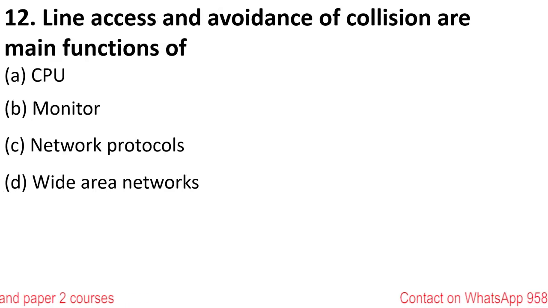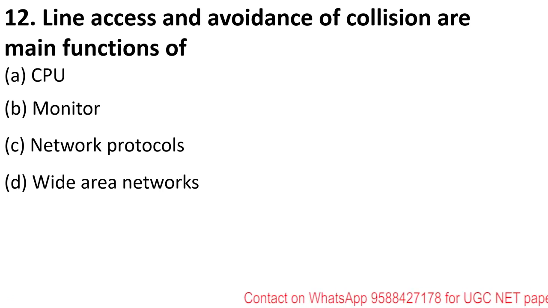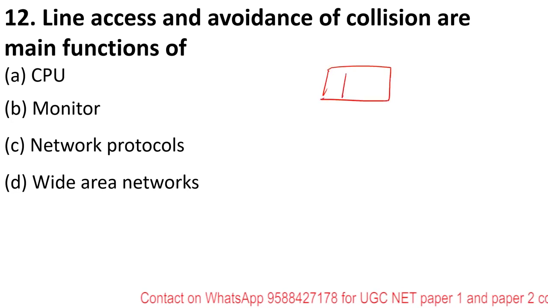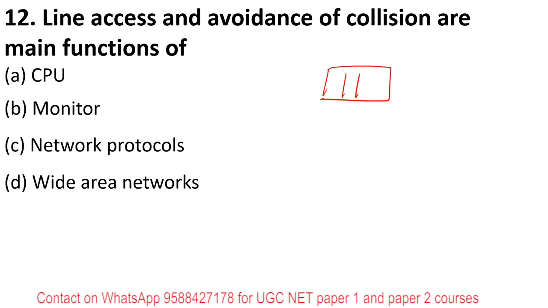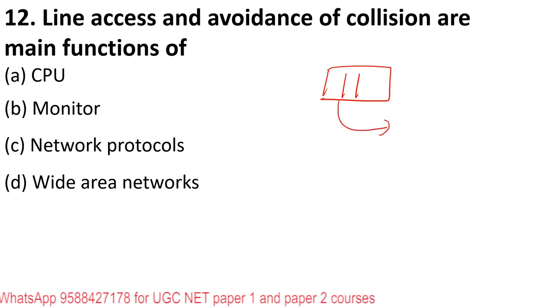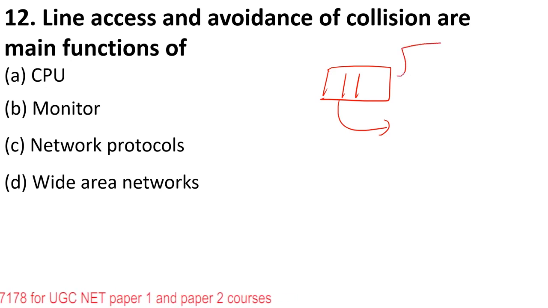Line access and avoidance of collisions are main functions of. You all know that if you want to send something from one computer to another, your data is broken into different parts, which are called packets. How these packets will be sent over the network: the data is broken into small packets, and they are sent through different routes. They don't go at once.